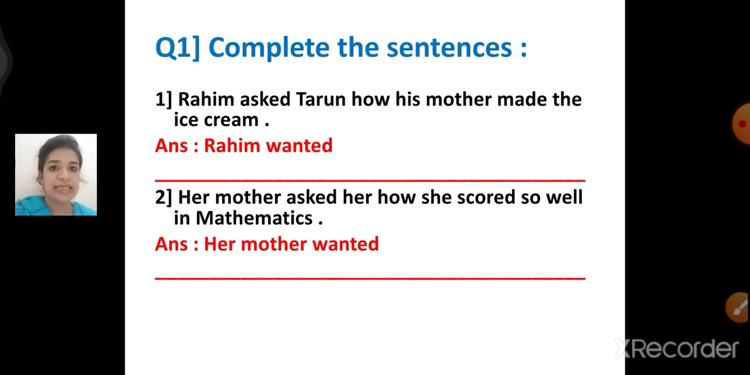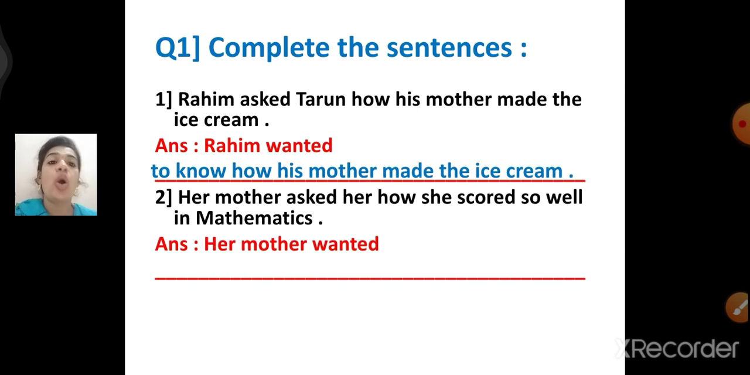Now children, we are going to start with our activity. Complete the sentences. Again, the same thing. Rahim asked Tarun how his mother made the ice cream. Now, the answer is there. Only half. Other half you have to complete it. So, Rahim wanted to know how his mother made the ice cream.